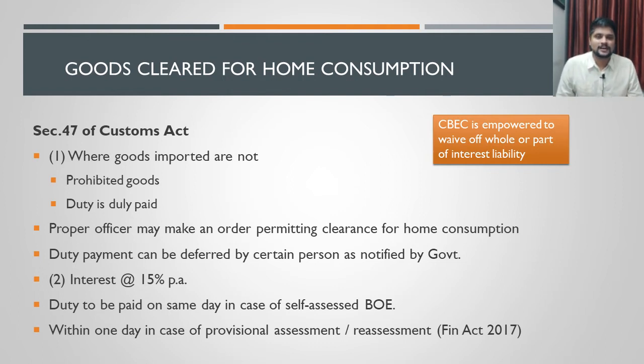So the two conditions are what? One, the goods should not be prohibited goods. Second, the duty on the imports has to be duly paid. If these two have happened, then the authorities will clear the goods for home consumption.